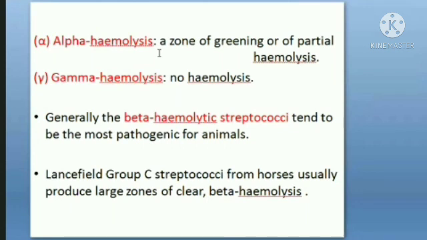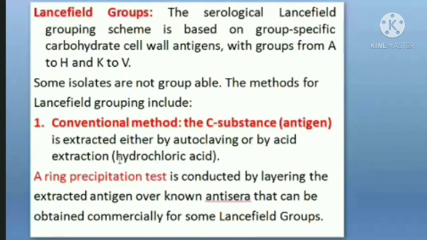Now, how did they classify? There were two methods she came up with, by which you can go for the grouping of streptococcus species. The first test is the ring precipitation test. Another is the latex agglutination test.